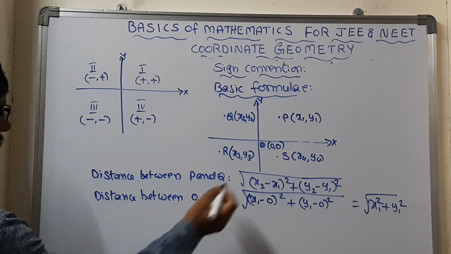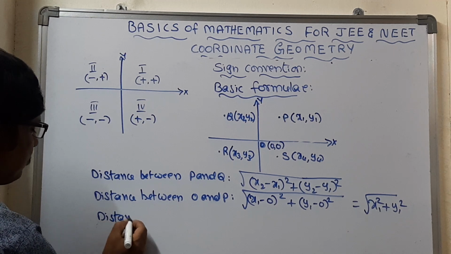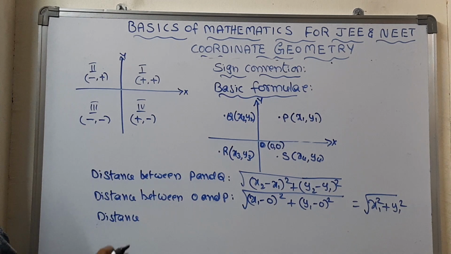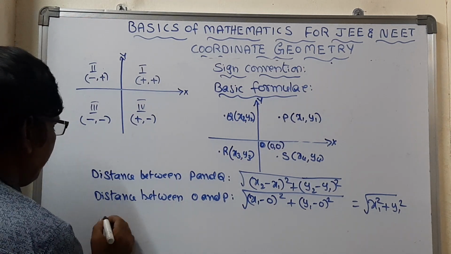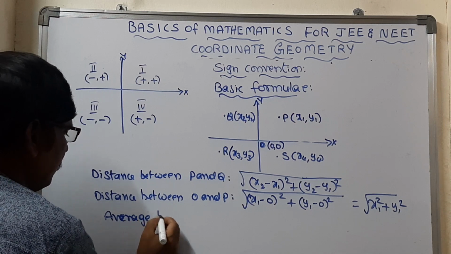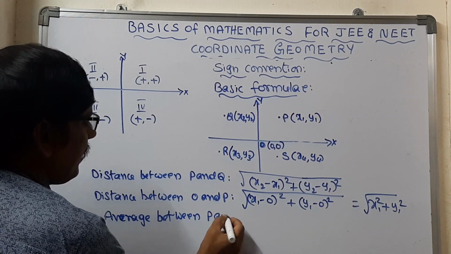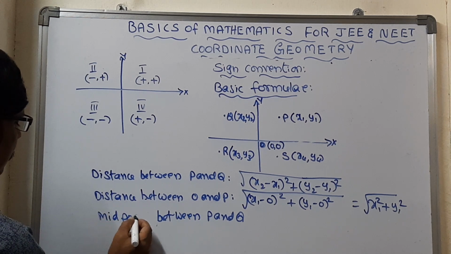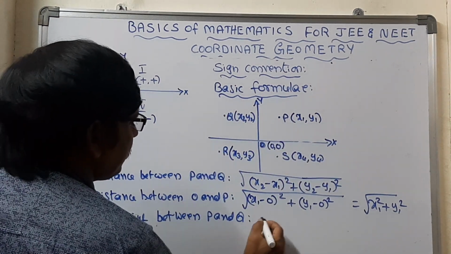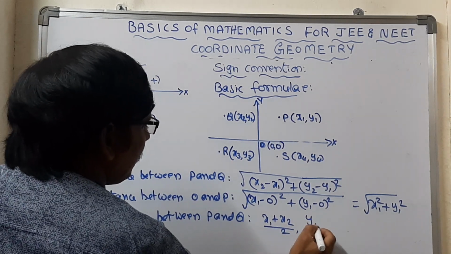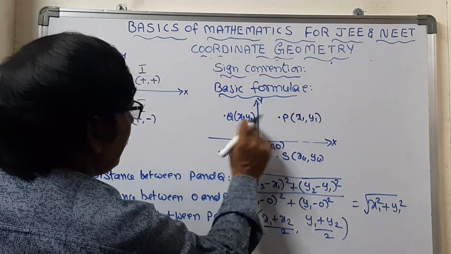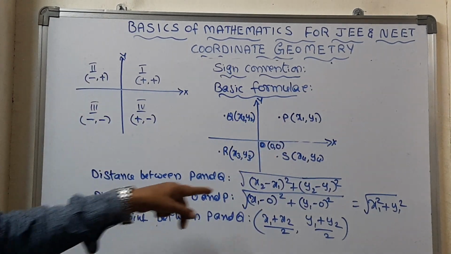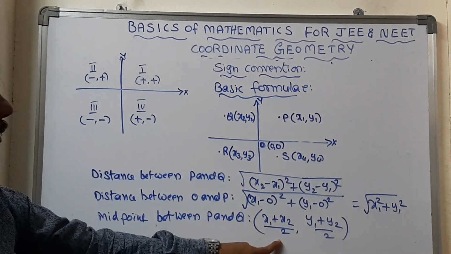And the third one we can go for is the average between P and Q. The average midpoint between P and Q can be considered as x1 plus x2 by 2, y1 plus y2 by 2, that we can take as the midpoint. Wherever the midpoint is in between these two, that point is the average of the x coordinates and the average of the y coordinates.